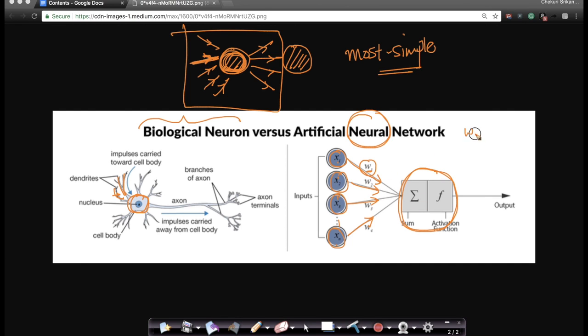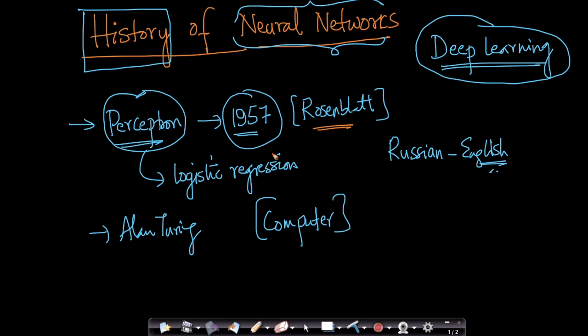So I'll do W1 multiplied by X1, because W1 is the weight I'm giving to this input, W2 is the weight I'm giving to this input, and so on. First I will summate all these inputs, W1X1 up to WnXn. After summating, I will apply some function on top of this to generate an output. And this output can now be connected as input to another neuron. This is the simplest model.